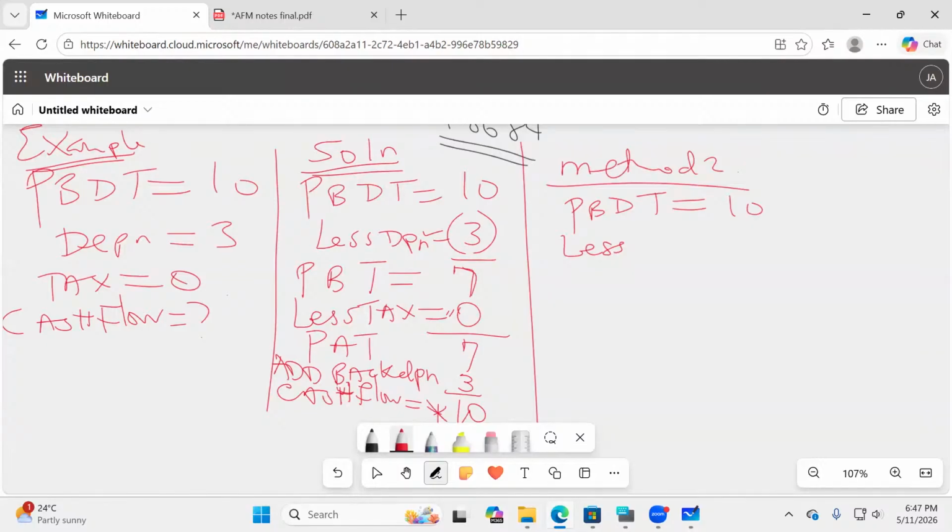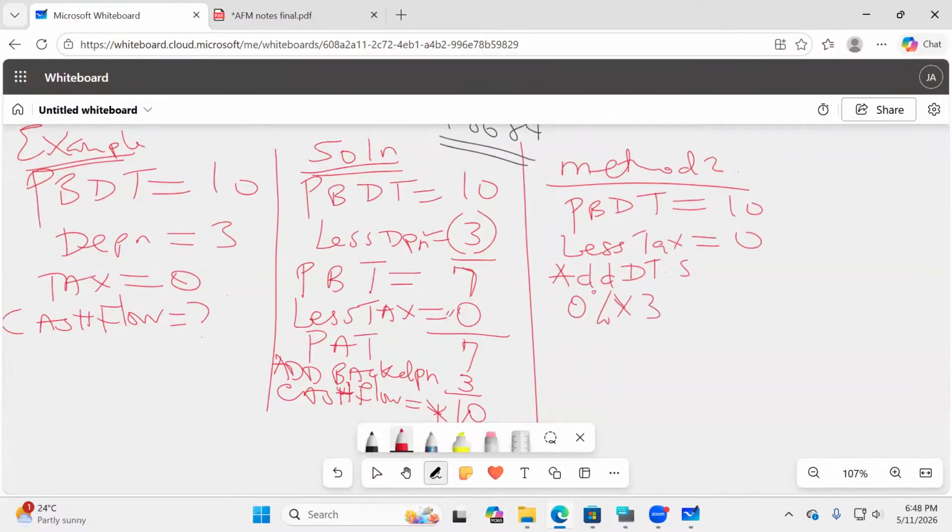Don't subtract depreciation, never. Tax would be 30% of this, but here we know it is 0. Since you never subtracted depreciation, you now need to add a depreciation tax shield, which is the tax rate times depreciation, which is 3.